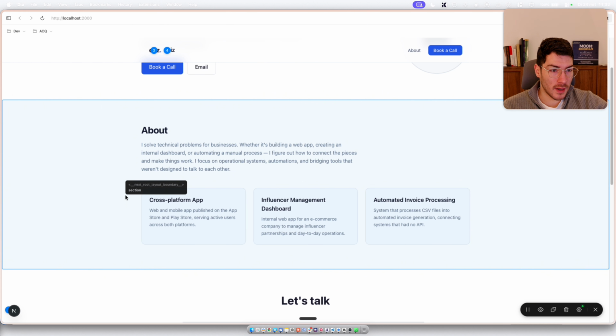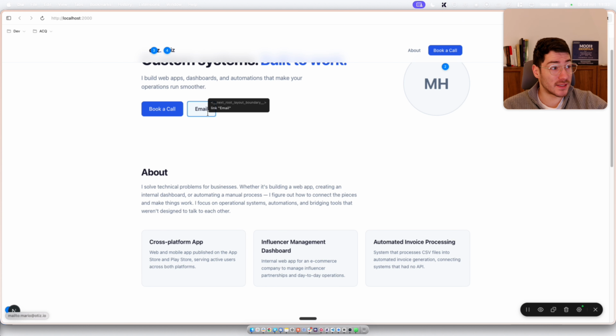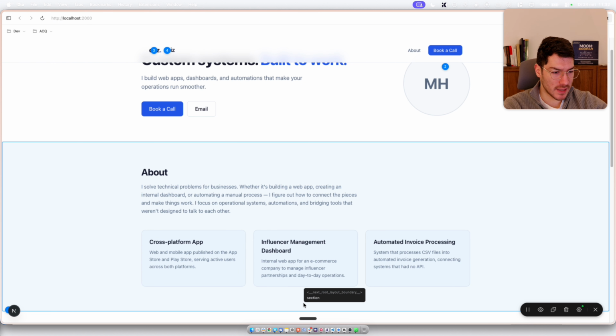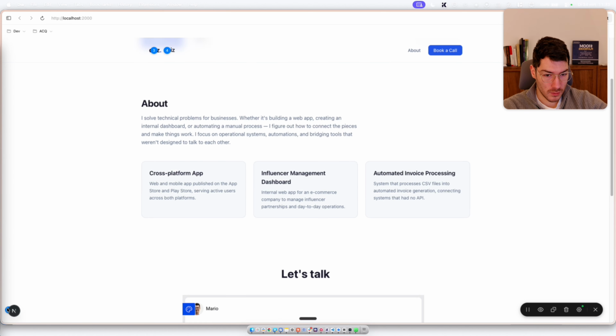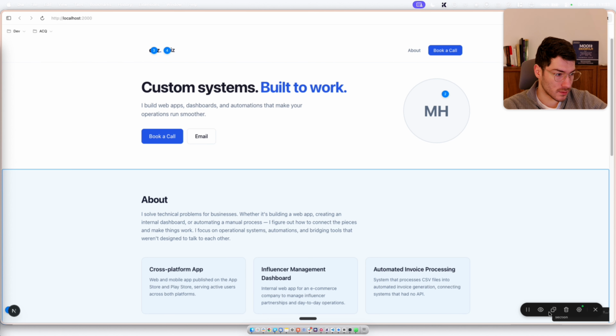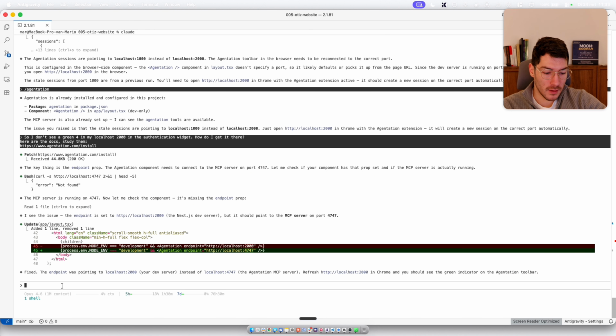Now I do like there is an actual email visible. So let me actually see if I can give it some kind of example. Yeah, so looks like here all is okay. So right now, if we go back to Antigravity, let me say fix all the annotations that are saved.